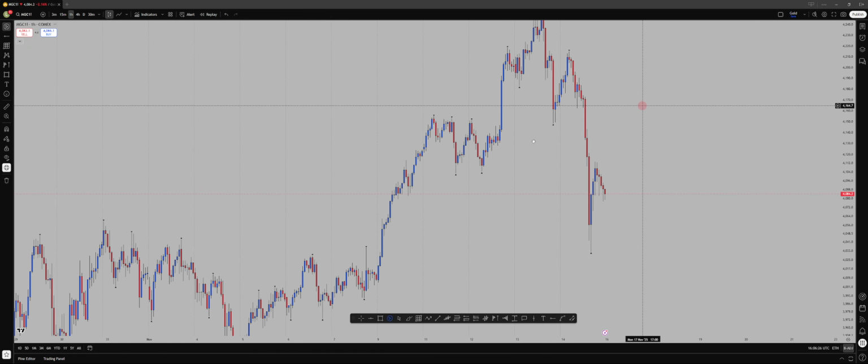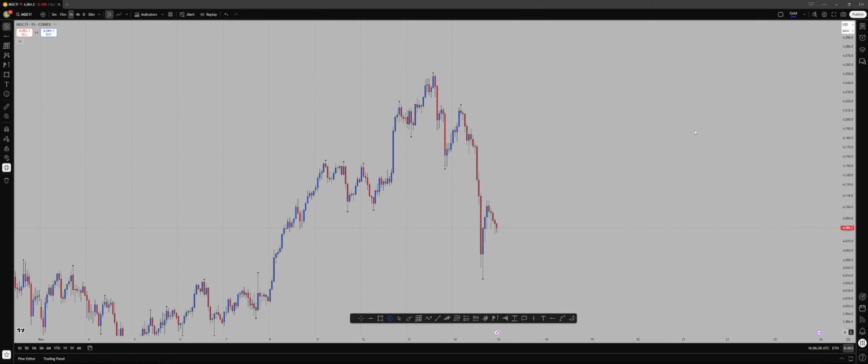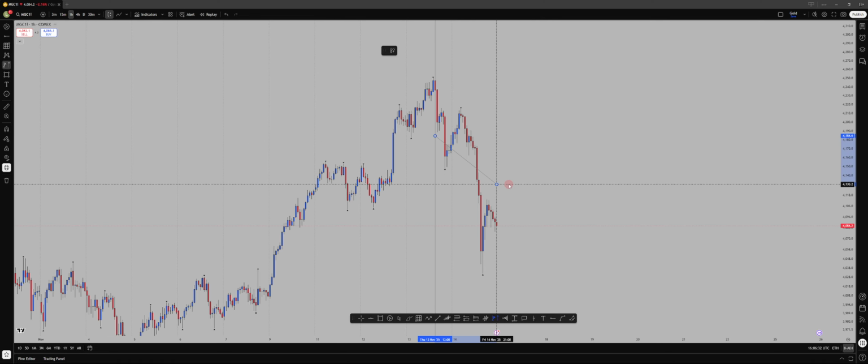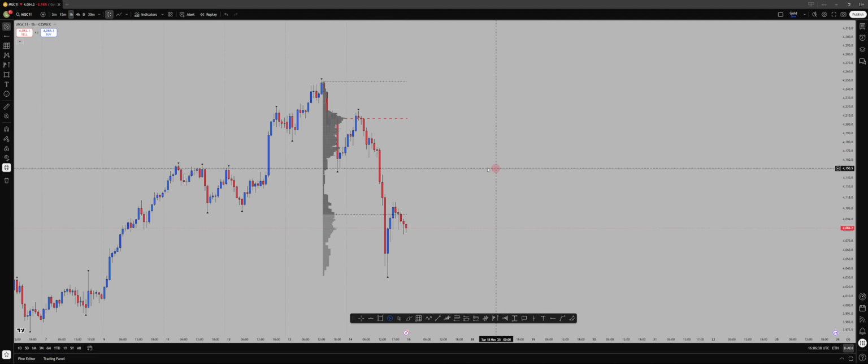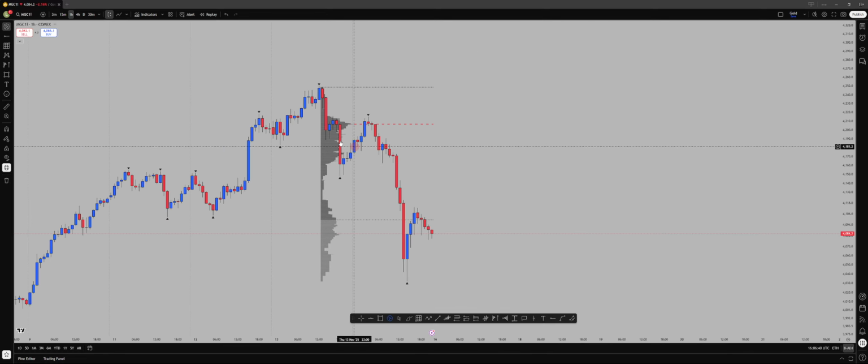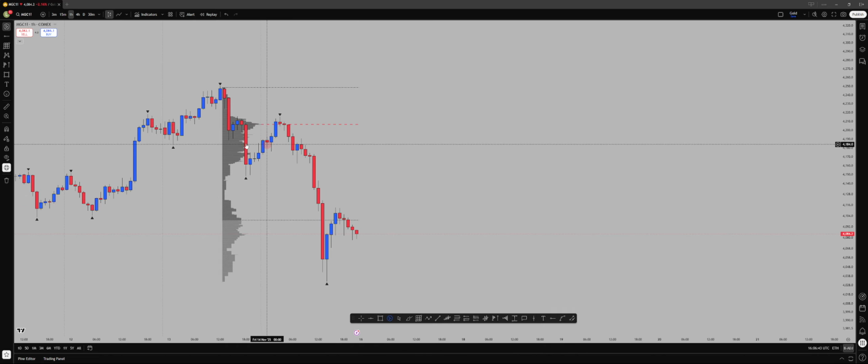So this video is just to give you an overview of profile, and then maybe I'll go a little bit into how we can use it. For example, this range to this range, you can just plot it from the high to the low. Let's talk about some of the things you can use volume profile for. We have high volume node area and low volume node area, basically these two things.